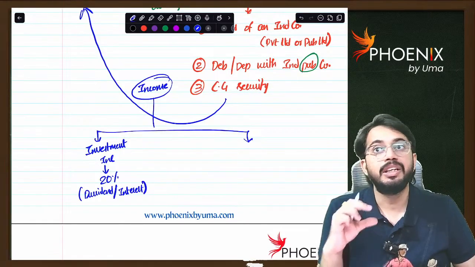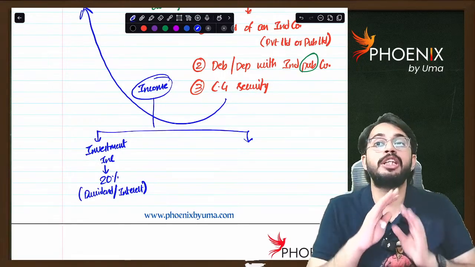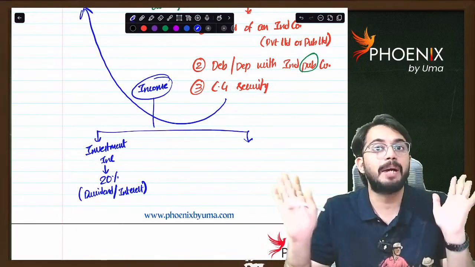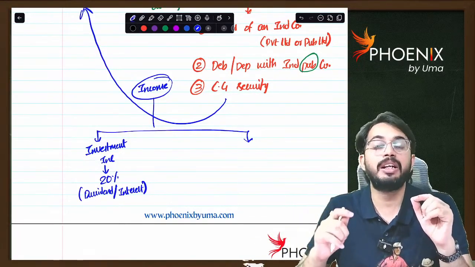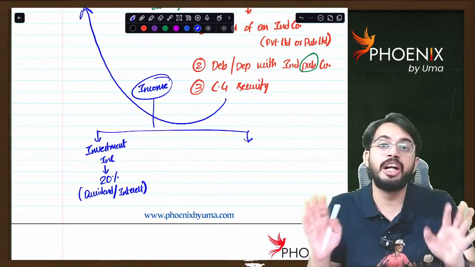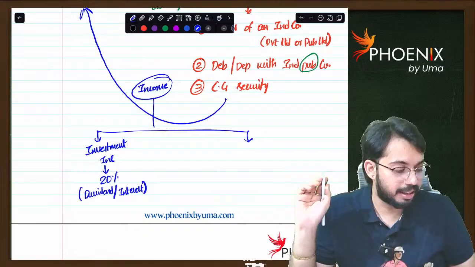The thing is, this 20% is taxable on a gross basis. No expenditure is allowed as deduction. No Chapter 6A deductions are allowed. On the total investment income, without any deduction, you are going to apply the 20% tax rate. Are you able to understand?